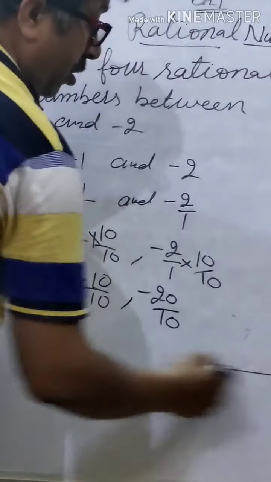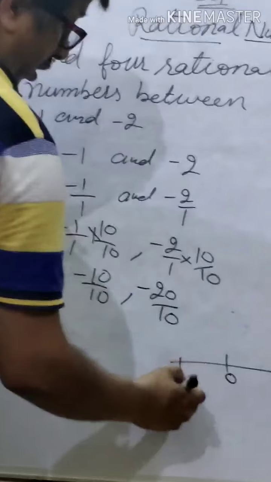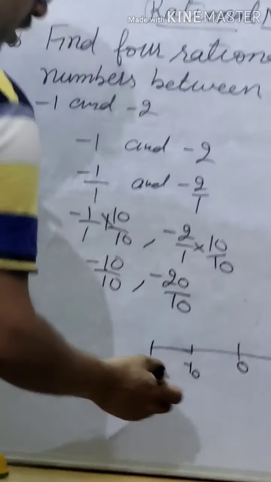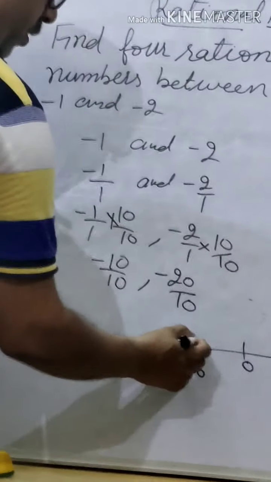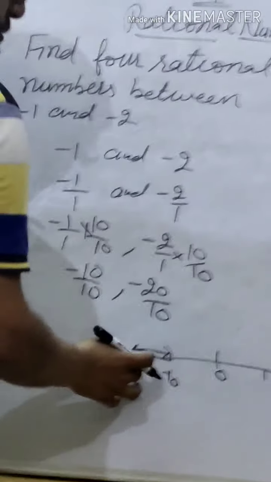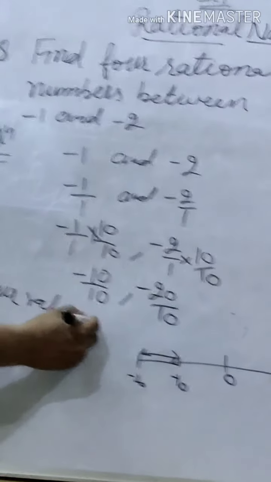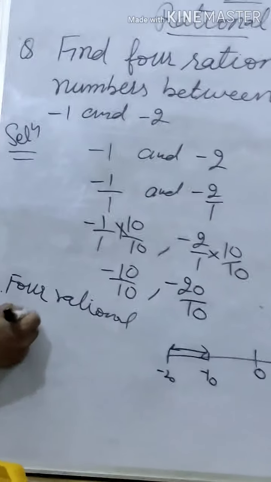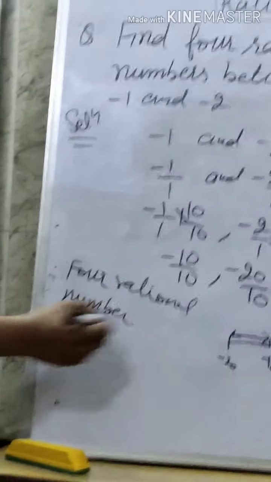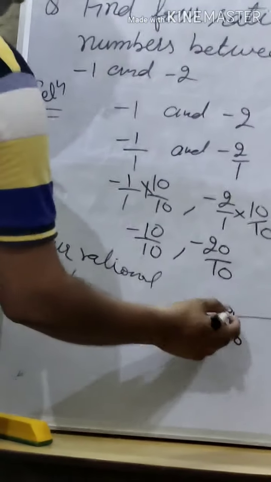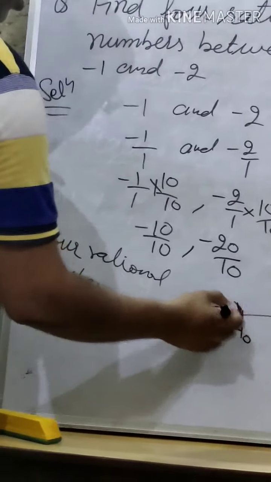So my dear students, if you see your number line, it is -10 by 10, next is -20 by 10. So how many numbers lie between -10 and -20? So therefore, the 4 rational numbers which are lying between -1 and -2, you will write between -10 and -20.